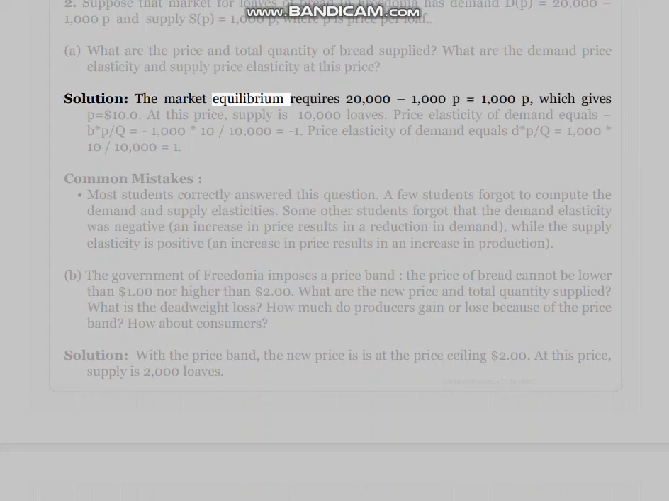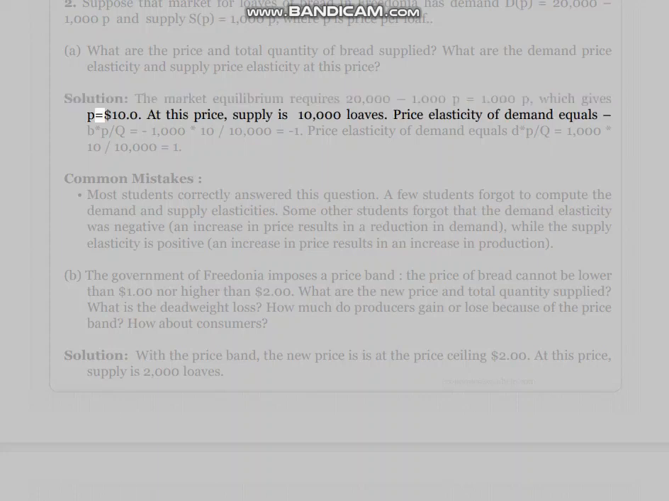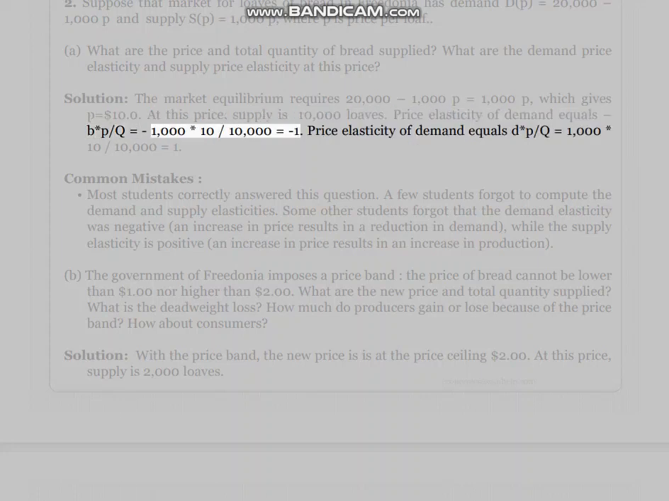Solution: the market equilibrium requires 20,000 minus 1,000 P equals 1,000 P, which gives P equals $10. At this price, supply is 10,000 loaves. Price elasticity of demand equals B times P/Q equals -1,000 times 10 divided by 10,000 is equal to -1. Price elasticity of supply equals D times P/Q equals 1,000 times 10 divided by 10,000 is equal to 1.